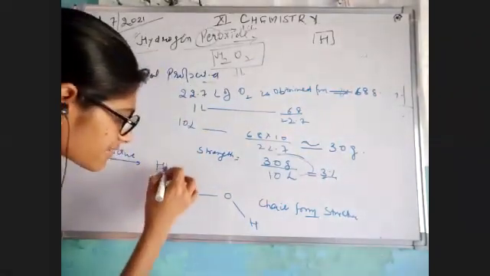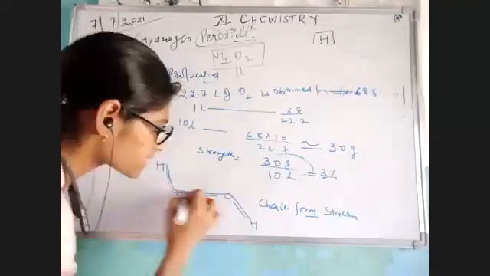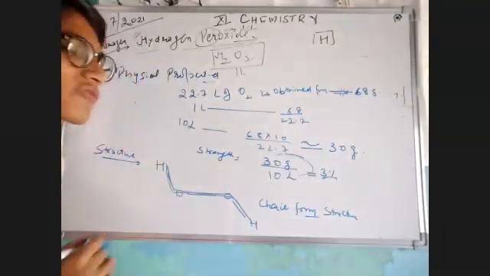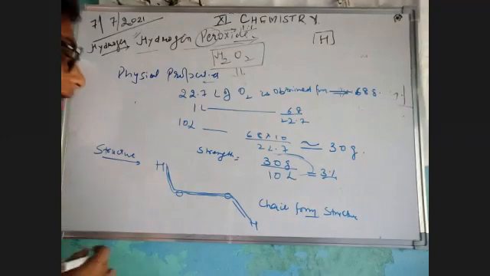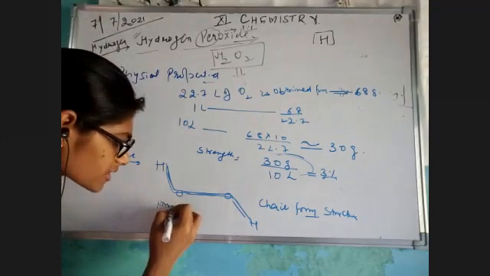As you see, it resembles a chair. So we also call it chair form structure or chair structure. And this is our non-planar structure.